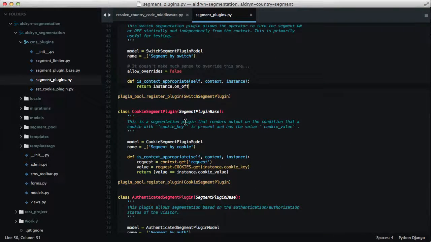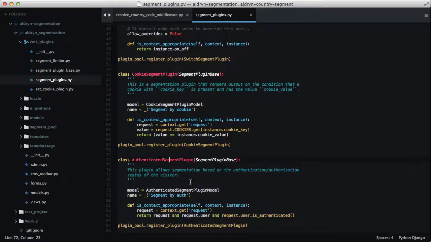The cookie segment's a little bit different. In this case, we're going to get the request object out of the context. Super easy to do. Then we get the cookie, given the name that we put in our preferences or settings for the plugin, and we check to see if it has the value. This is a very straightforward implementation. Like I said earlier, I think it probably should use regex, or at least have things like begins with, contains, ends with. I think it would be really easy to make this better, and as soon as I have the need for that, I certainly will. But in the meantime, if somebody else wants to jump in, that's great too.